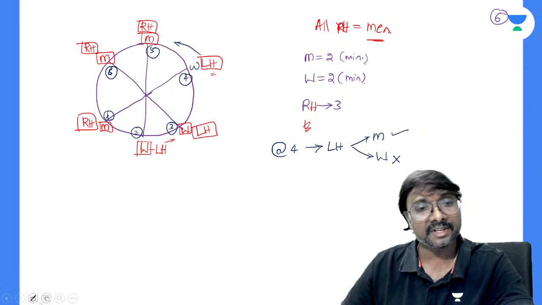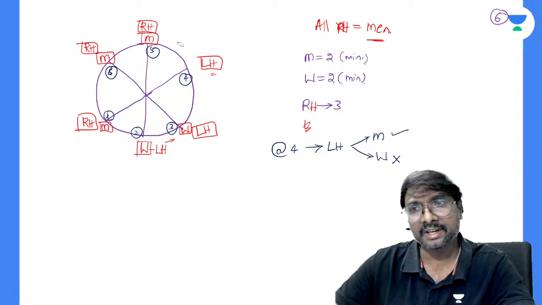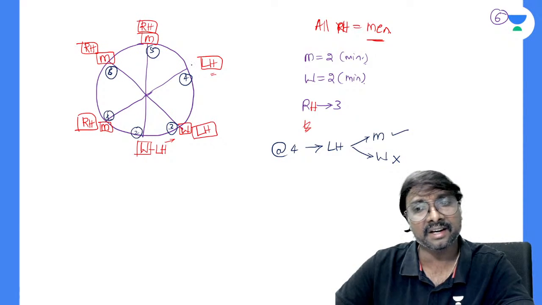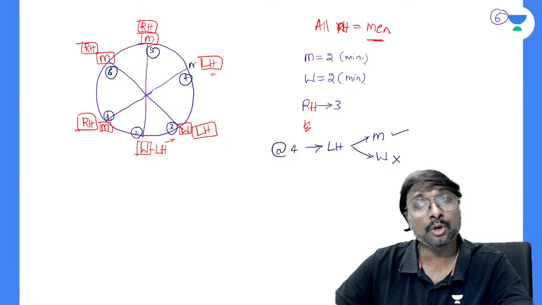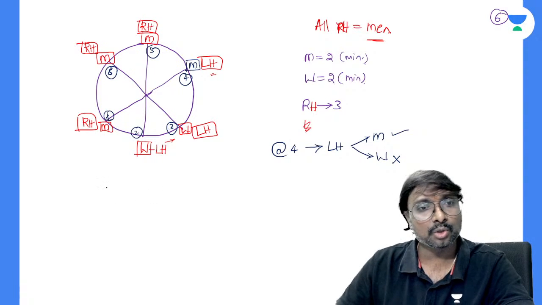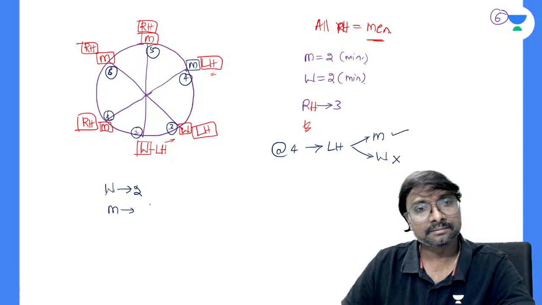If a man is present, that is correct, no? Is there anywhere mentioned that all men will have a left-handed fellow on the right side? No. So this fellow must be men, then only the given conditions are satisfied, right? So total how many women will be there? Two women are there. How many men are there? Four men are there.